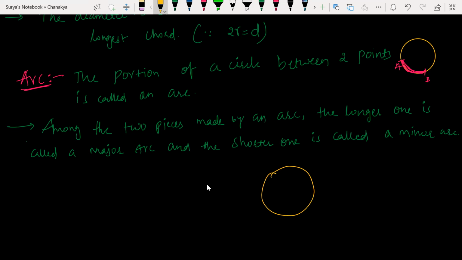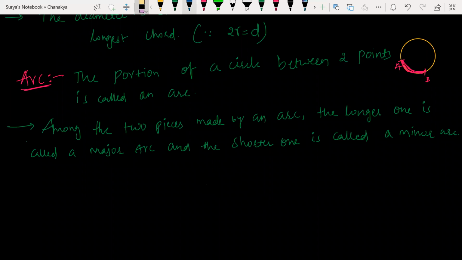Look at this here. If you take two points here, this is one piece. So we can make multiple arcs over the circle. Understood? Among the two pieces made by an arc, the longer one is major, the shorter one is minor. Very simple. Clear? Yes, sir, clear.